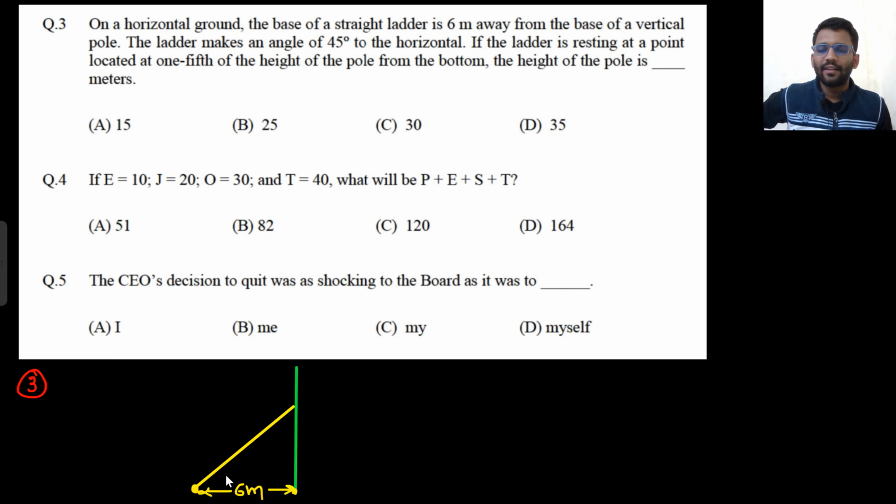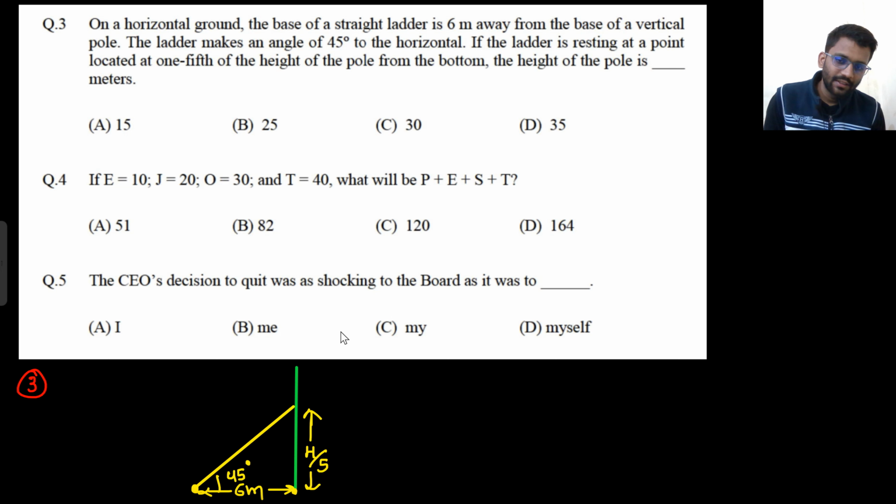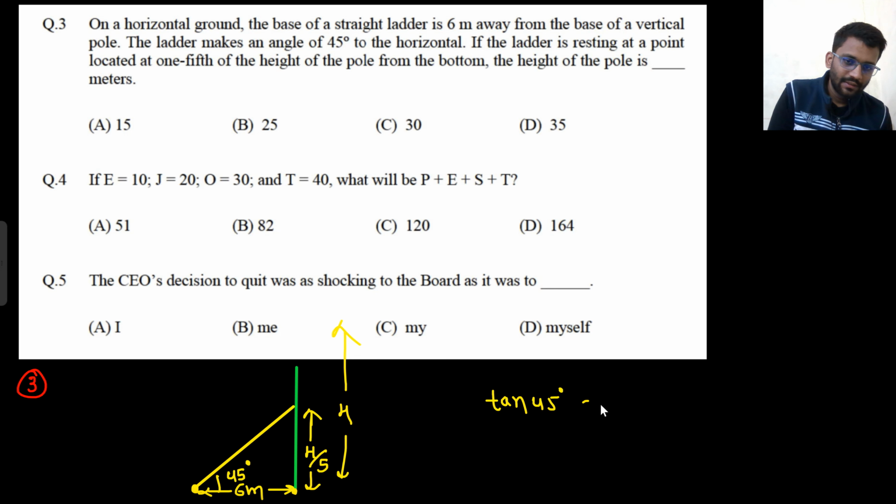The ladder makes an angle of 45 degrees to the horizontal. The ladder is resting at a point located at 1/5 of the height of the pole from the bottom. If the total height is h, this point is at h/5. So tan 45 degrees is h/5 by 6, so h would be 30.